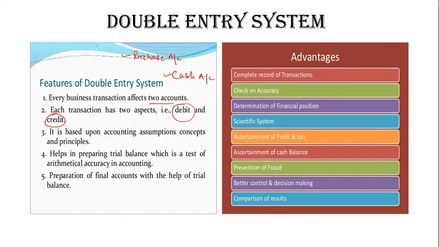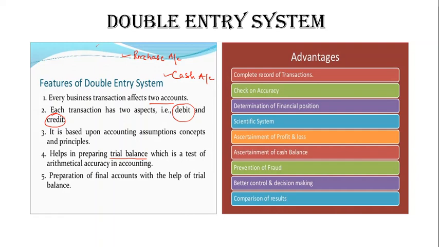preparing a trial balance. Now what is this trial balance? A trial balance is basically a list of accounts with their balances. If I say cash account, it gives you the cash account balance. Purchase account, it will tell you the purchase account balance. Sales account, machinery account, furniture account, creditors account, expenses, rent account, wages account. It gives you the balance of each and every account maintained in your books. If the double entry system is followed, of course this trial balance will be accurate or balanced.